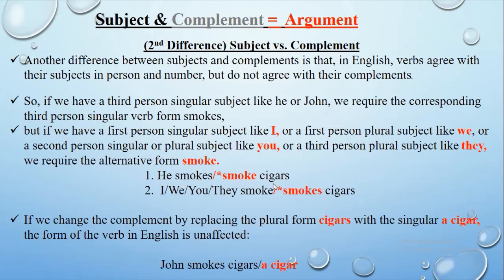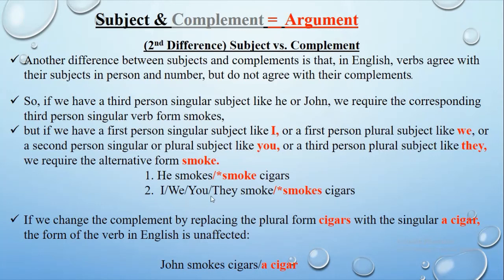He smokes cigars is the right one syntactically, but we cannot say he smoke cigars. It must be wrong. Similarly, I, we, you, they always take smoke cigars. We cannot use smokes cigars with them.